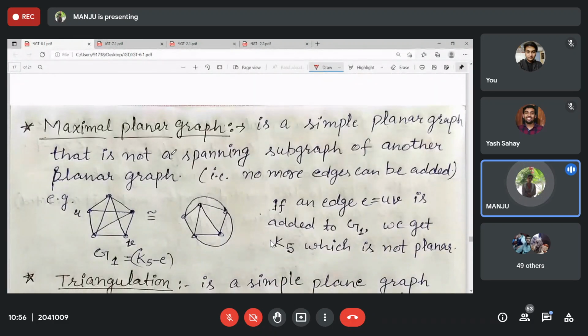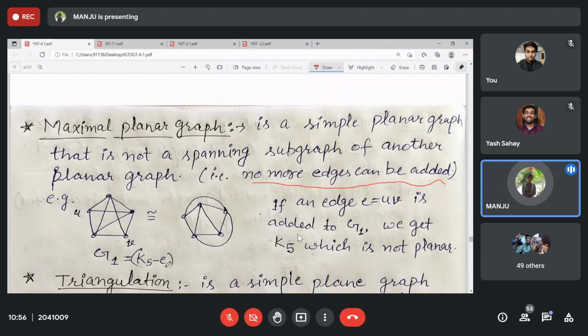Then maximal planar graph, that is the maximal planar. This planar graph is such that even if we add one more edge, it will be non-planar. That is your maximal planar graph. No more edges can be added. Okay, we cannot add any other edges.